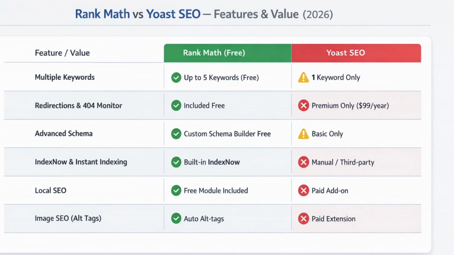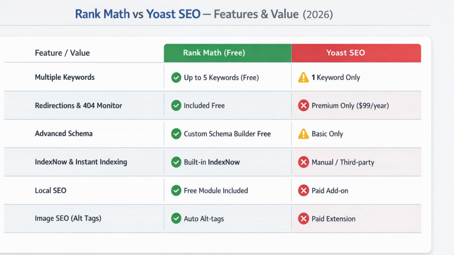3. Advanced Schema. With Google's new AI search, schema markup is your best friend. Rank Math offers a custom schema builder for free. Yoast gives you the basics, but for advanced blocks, you'll have to pay.